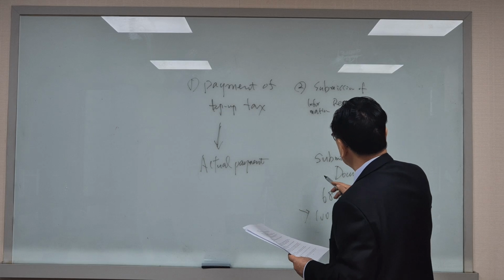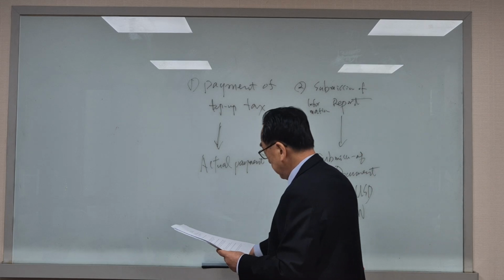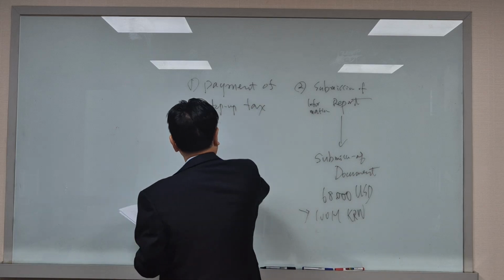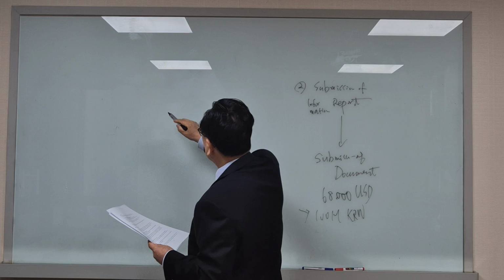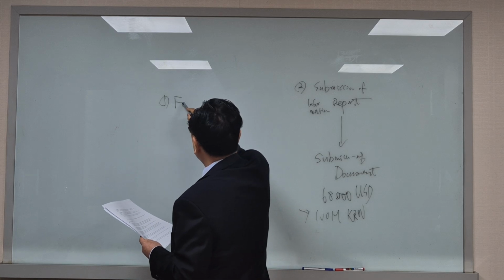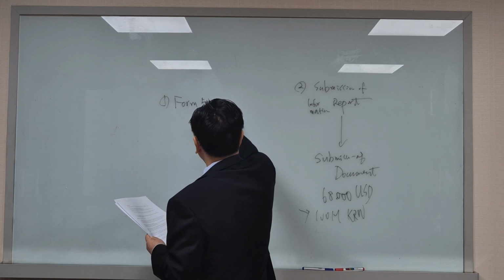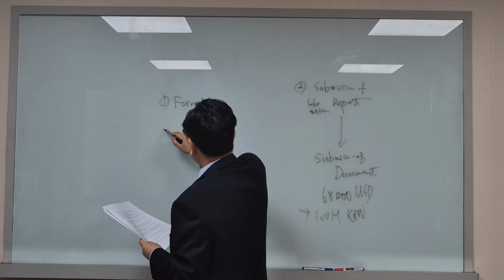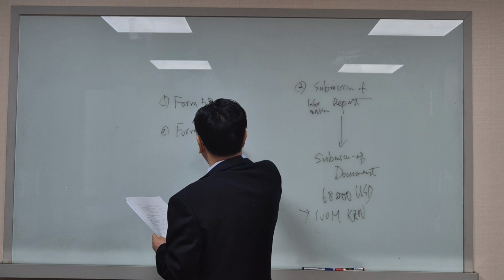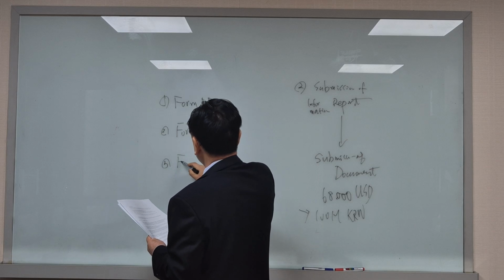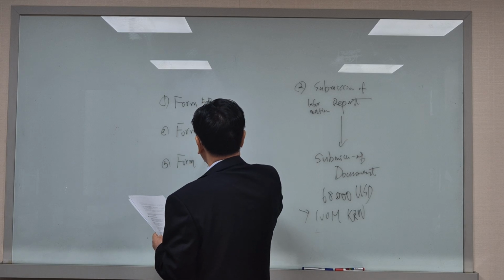The submission of report has 3 types. Number 1 is Form 53. Number 2 is Form 54. Number 3 is Form 55.